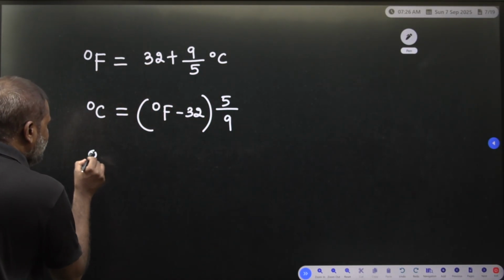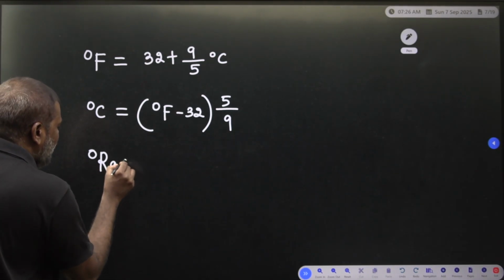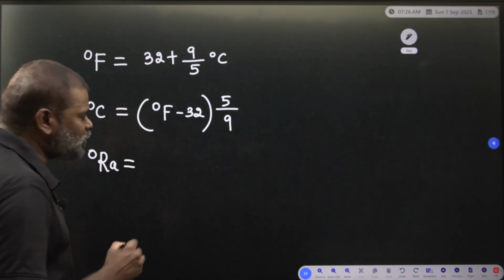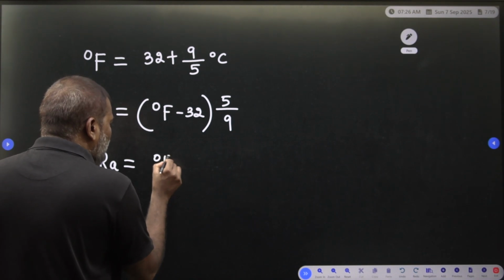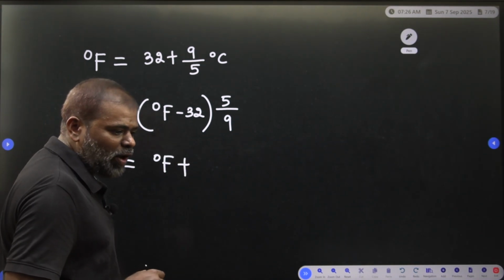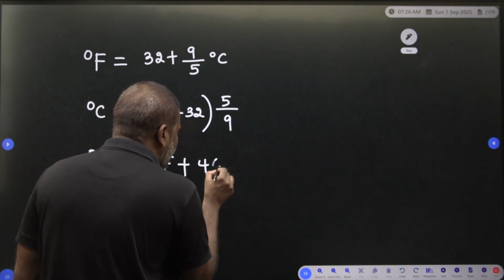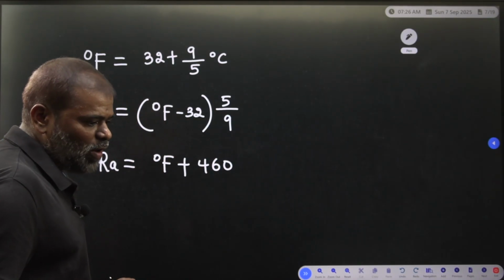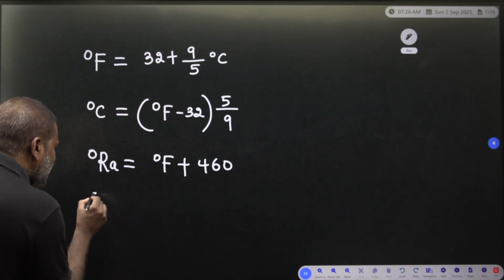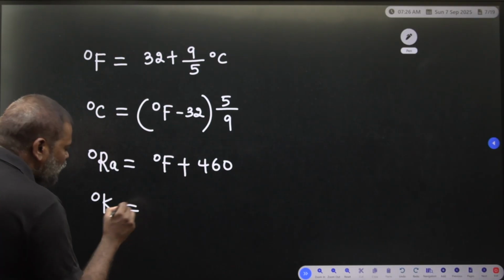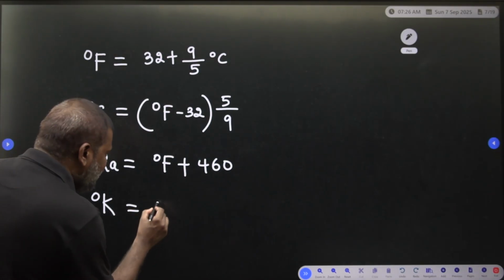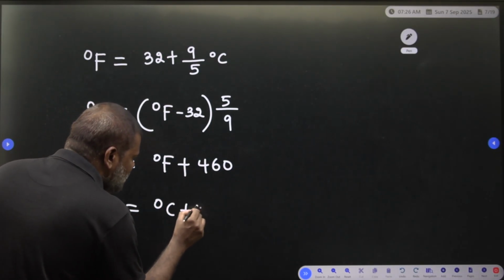Now you are able to take it as Rankine. So the Rankine is equal to degree Fahrenheit plus 460. You have to use 460. So degree Kelvin is equal to degree centigrade plus 273, you are going to use this formula.